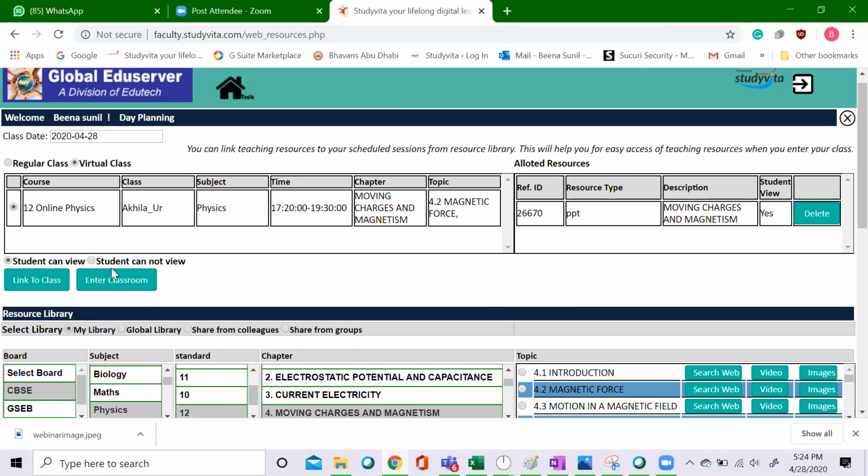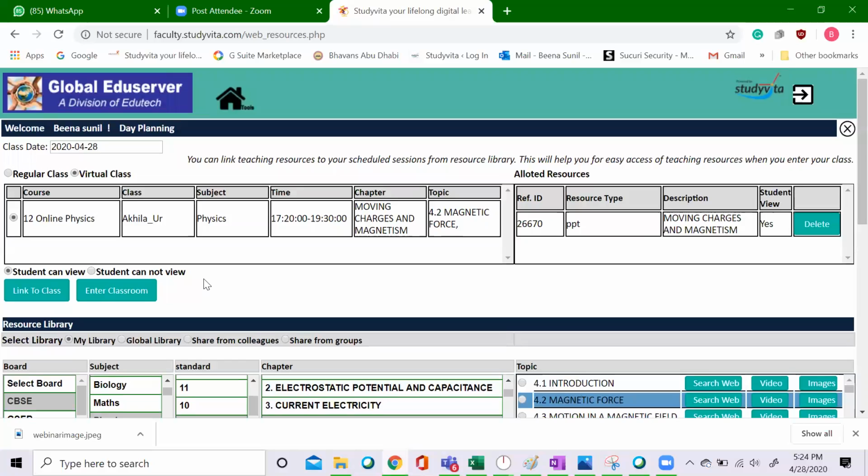I have linked the PowerPoint, not only the PowerPoint. Suppose if I want to give a worksheet that the students have to do during the class, particularly when it is a virtual session, and again, in the current scenario, the students and the teachers are not meeting at this time. So when the students are sitting for the class, they should have the worksheet with them. Then actually I can link it this way. Okay, I hope that is clear.